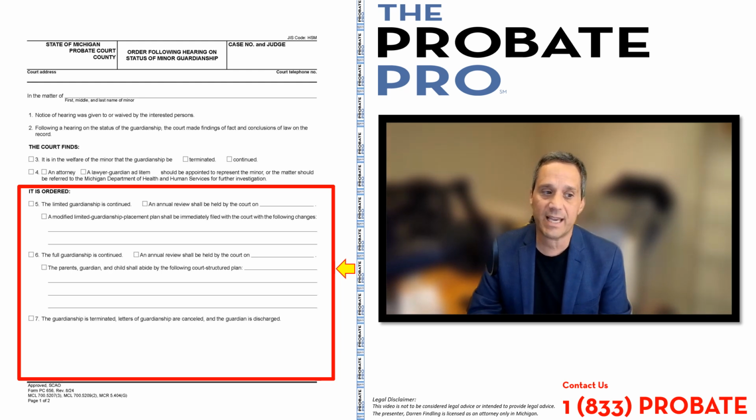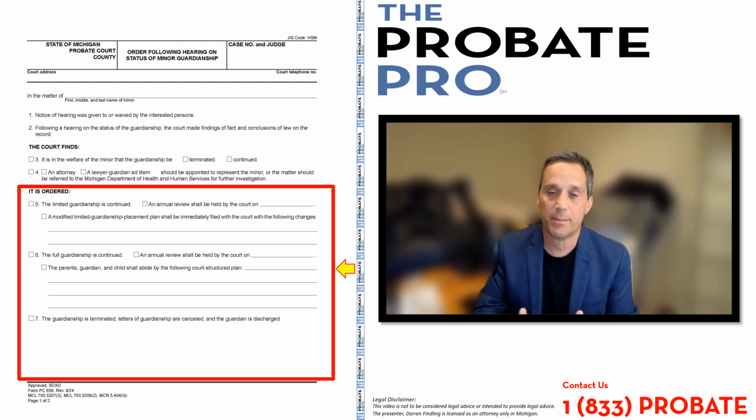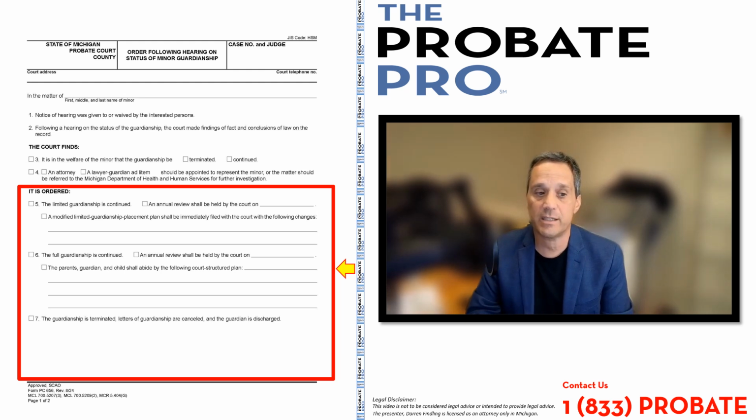In paragraph 6, it provides for a full guardianship. If the full guardianship is going to be continued, as well as whether there's an annual review, and if there are any structured or court-structured plans that have been put in place for the parents or guardians or the child that they have to abide by. And there's a few lines there, but of course, the court can attach additional language if there's insufficient space there. Paragraph 7 provides in the event that the guardianship is terminated, the letters of guardianship canceled, and the guardian being discharged.